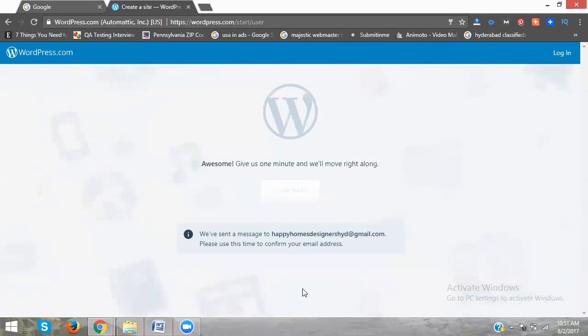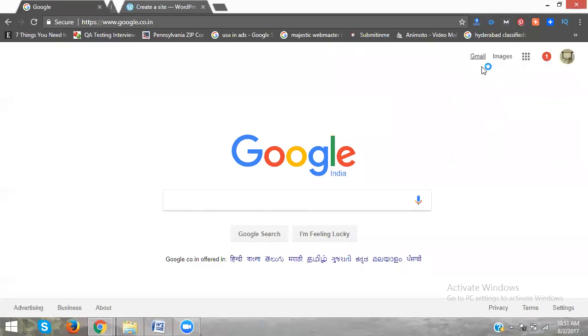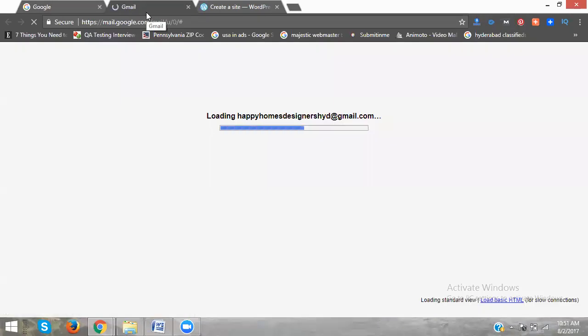Okay, after that, create your email ID, Gmail, username, password, sign up. Now after that, they will send a mail to your mailbox. Go to the mailbox, Gmail, open that. After sign up, you have to verify this email ID.